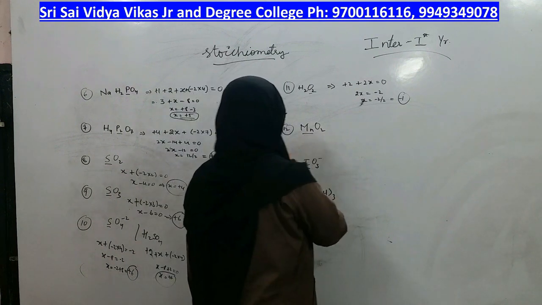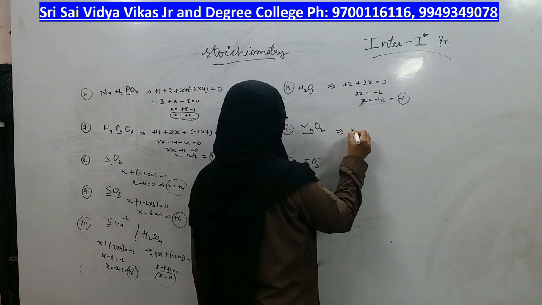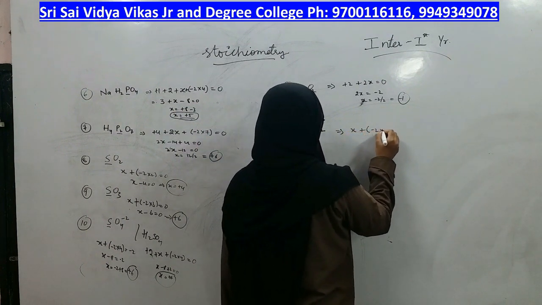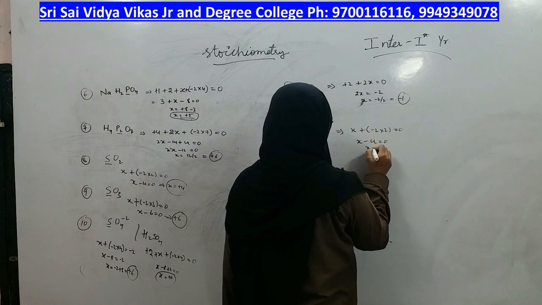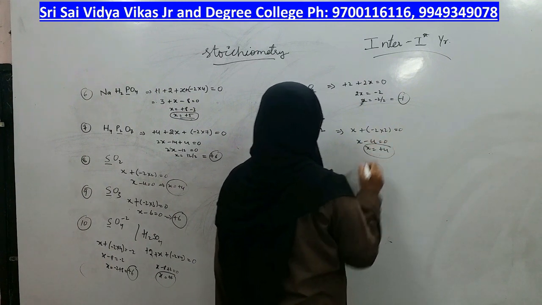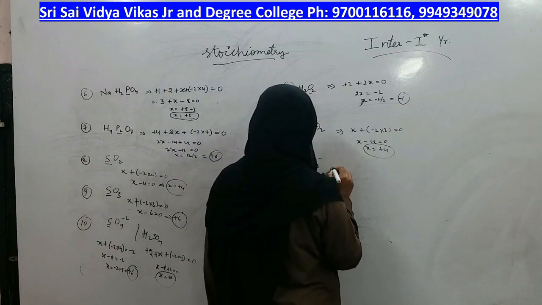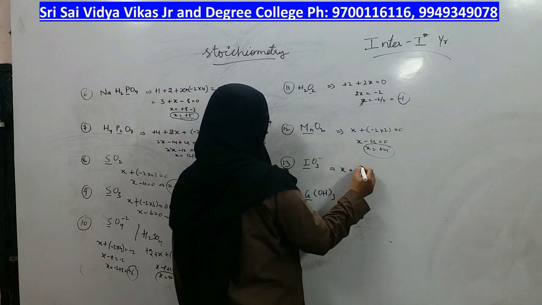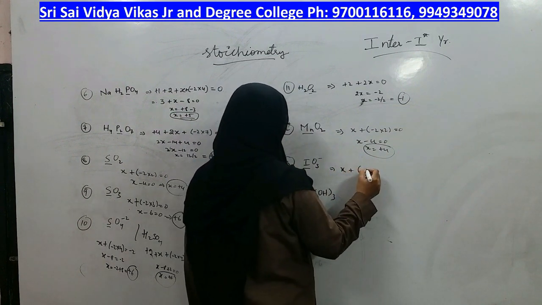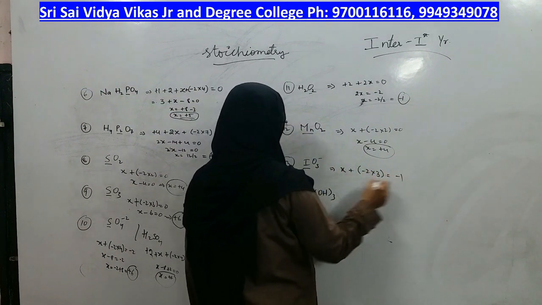Okay. So, next manganese oxide. Here X plus minus 2 into 2 is equal to 0. X minus 4 is equal to 0. X is equal to plus 4. Same way iodate molecule, what is the charge? X plus 3 into minus 2 is equal to, overall charge is minus 1.